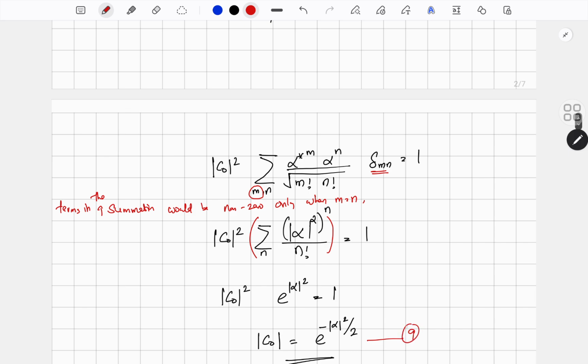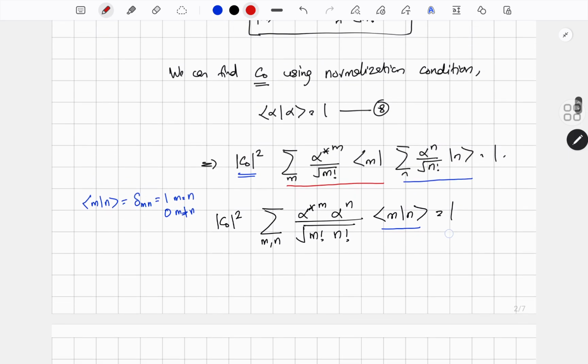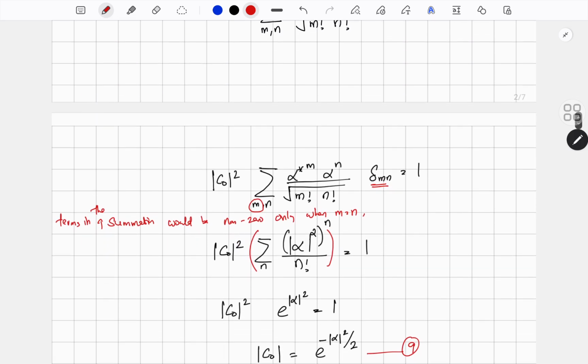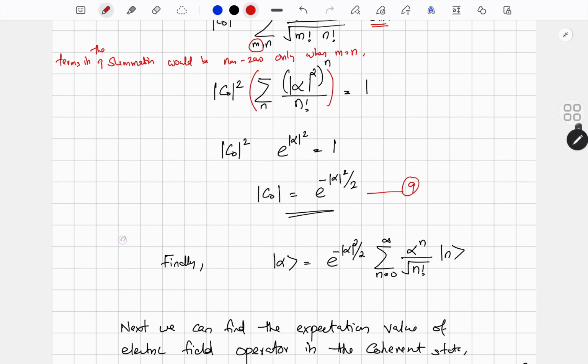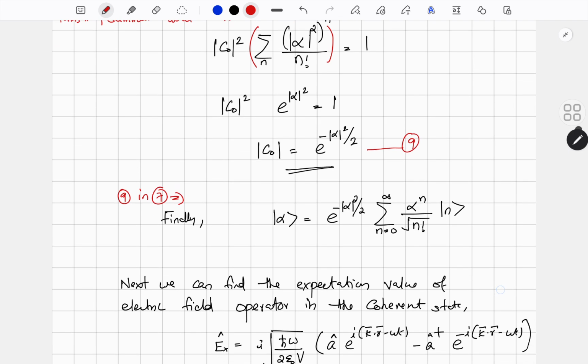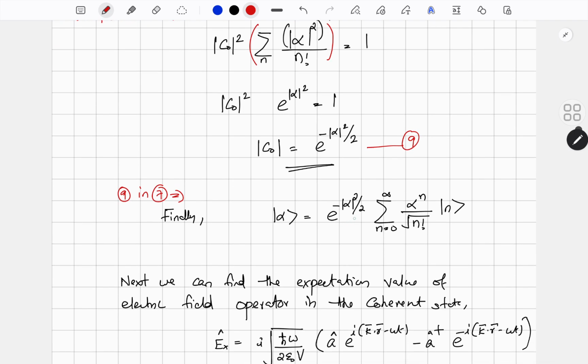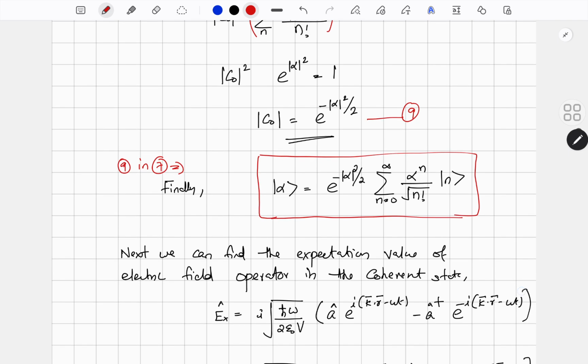Now if you substitute equation number 9 into equation number 7, finally we get |alpha> as e raised to minus mod alpha square by 2, sum over n equal to 0 to infinity, alpha raised to n by root n factorial, |n>. That is basically the expansion of the coherent state in terms of number states.